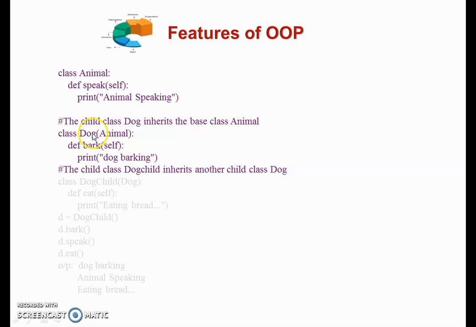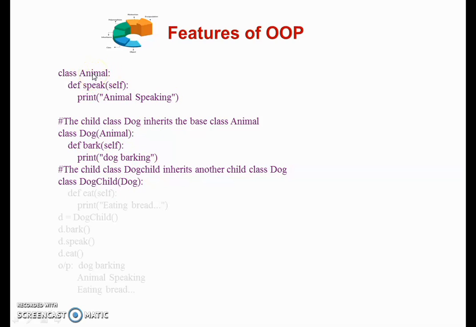So from the dog class, I am defining one more class which is known as a child class of the dog class, named dog child class, which is inherited from the dog class. So here dog child class is known as our child class, whereas the dog class is known as a parent class and the animal class is known as a grandfather class.